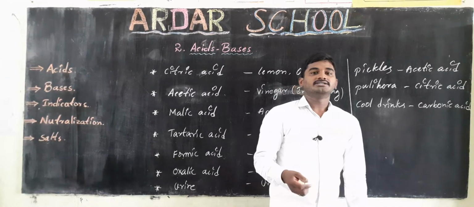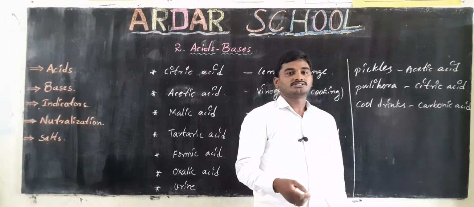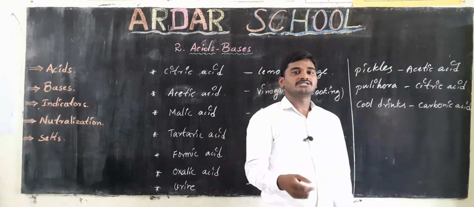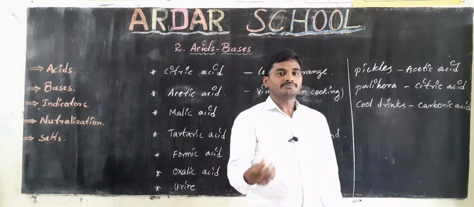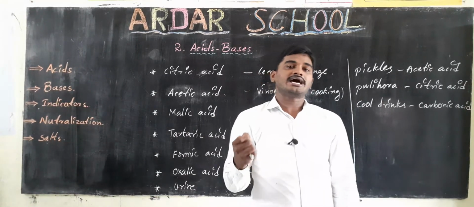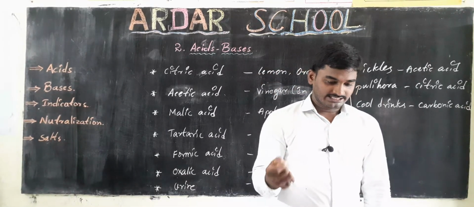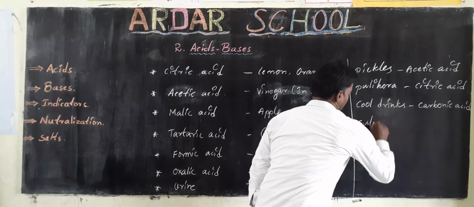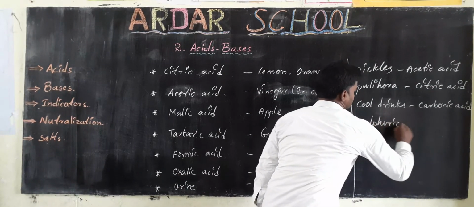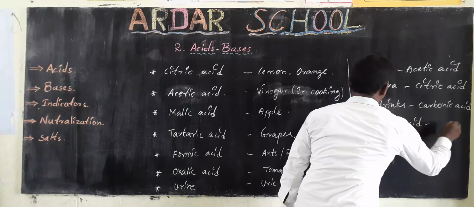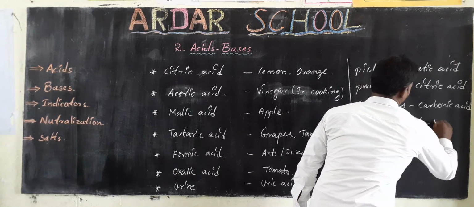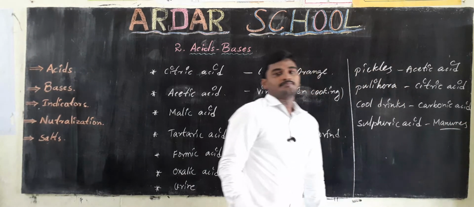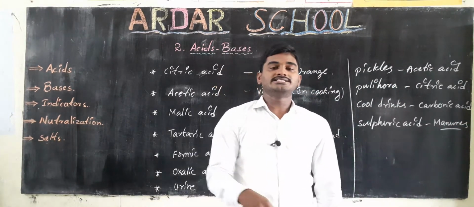In cultivation we use manures to increase soil fertility. For that we use different manures, and in making manures we use an acid, that is sulfuric acid.